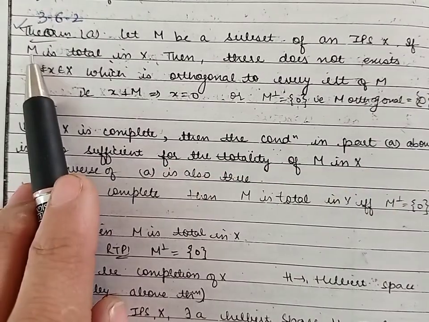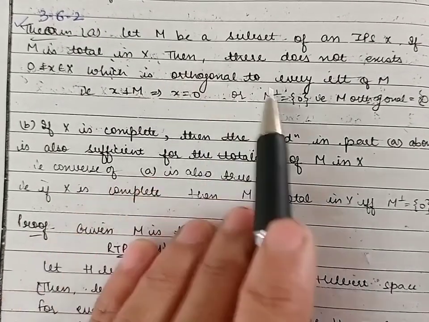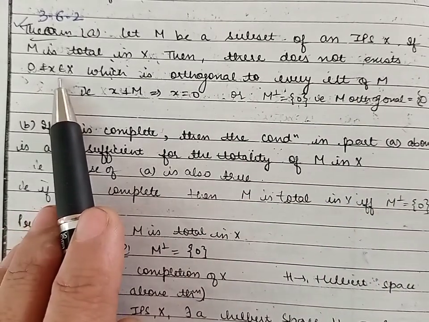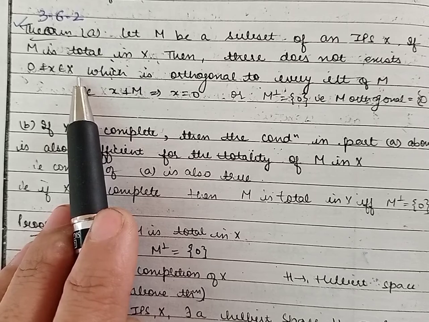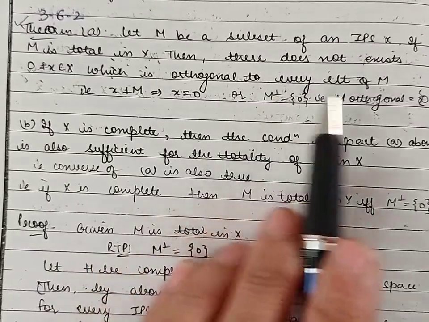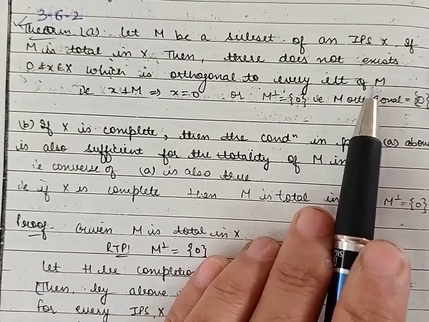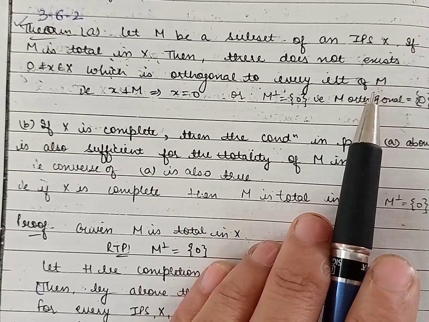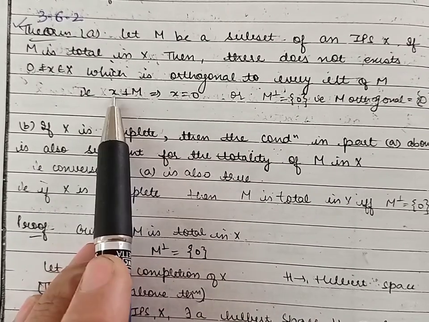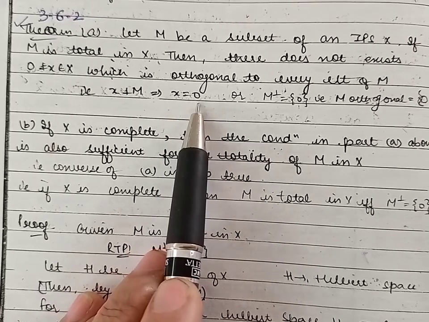If M is total in X, then we have to prove that there does not exist any non-zero element X belonging to the inner product space X which is orthogonal to every element of M. It means there exists no non-zero element in the inner product space which is orthogonal to M. It means if any element X is orthogonal to M, then that element will be 0.